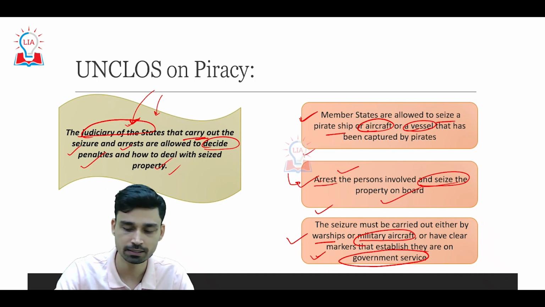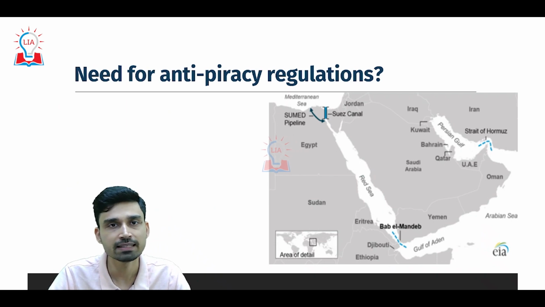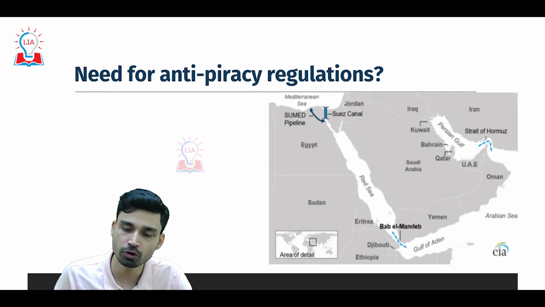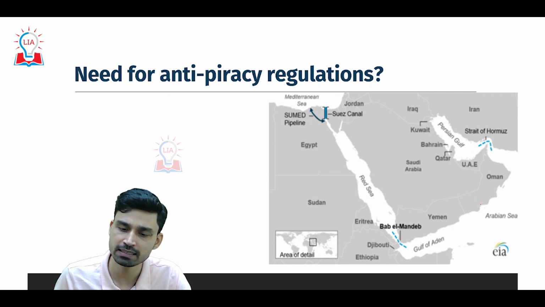property from the pirates. So why is there an urgent need for anti-piracy regulations, and why is India right now focusing on passing this bill? For that we have to understand slightly the geography of the surrounding regions. As we can see, this is the Arabian Sea.